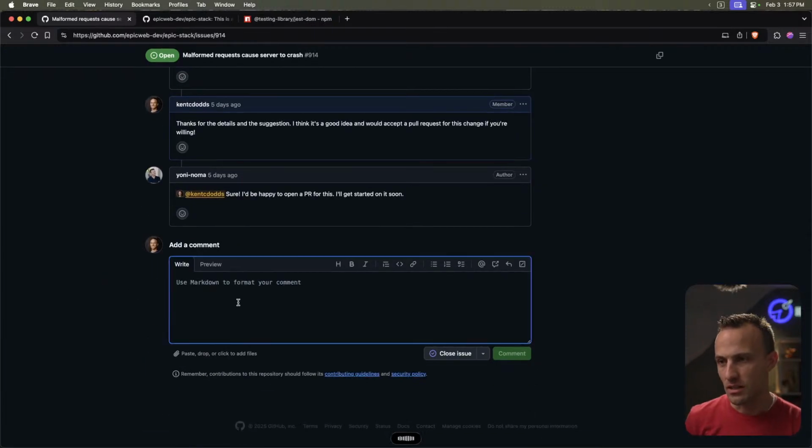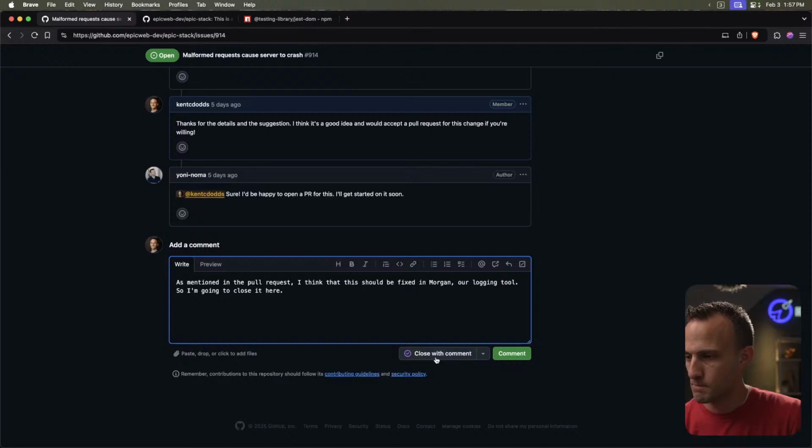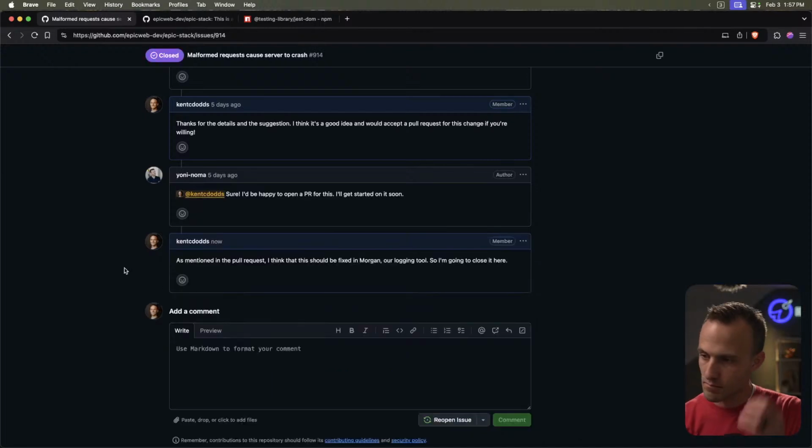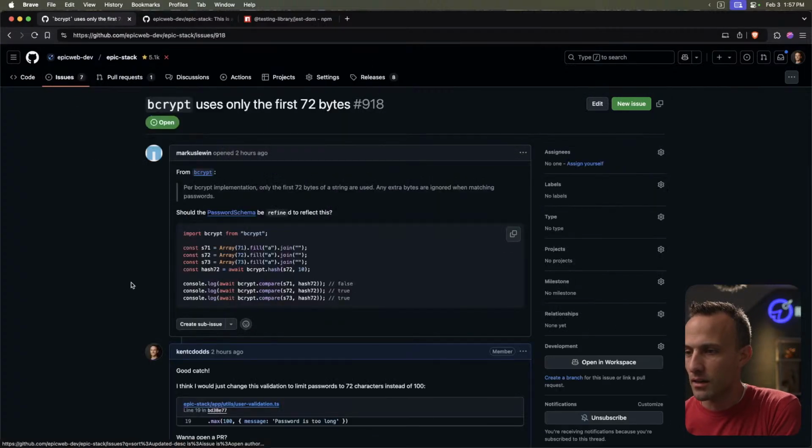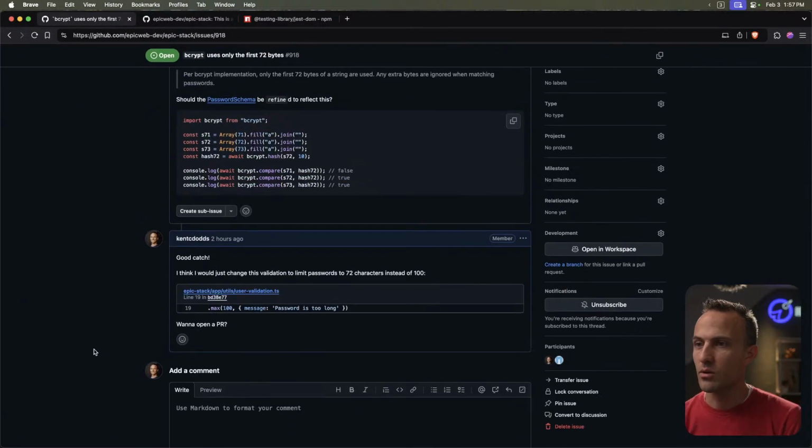As mentioned in the pull request, I think that this should be fixed in Morgan, our logging tool. So I'm going to close it here. Yep, this is a pretty easy, quick one. I'll just do it really quick.